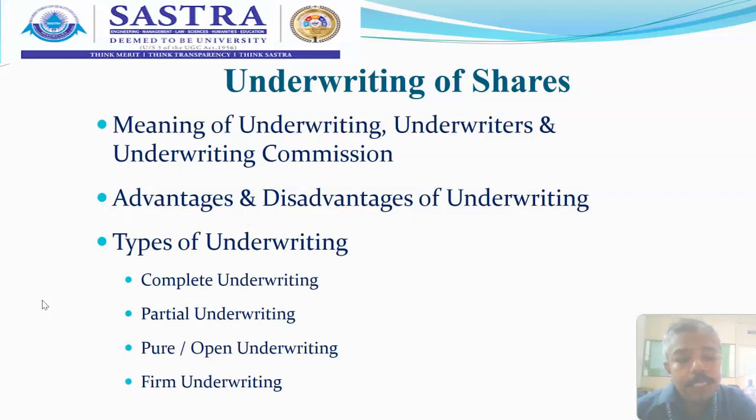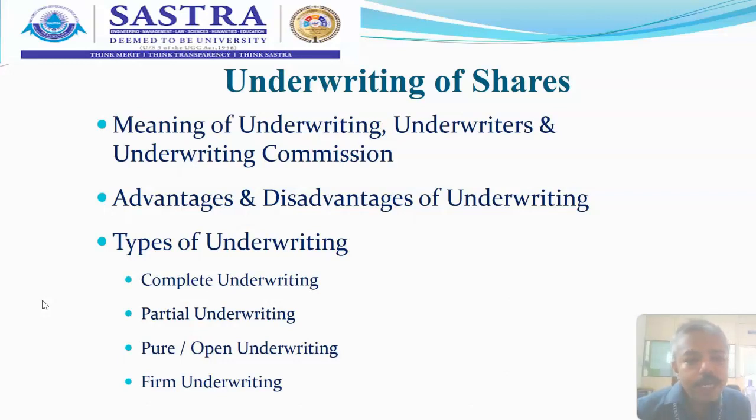Now they give 1 lakh shares to company X and company Y, under underwriting contract, 50,000 shares to company X and 50,000 shares to company Y. That means the entire 1 lakh shares has been given for underwriting. It could be one underwriter or more than one underwriter. No need to worry. If the entire issue has been given for underwriting contract, then it is called complete underwriting.